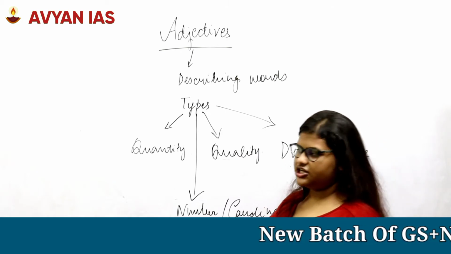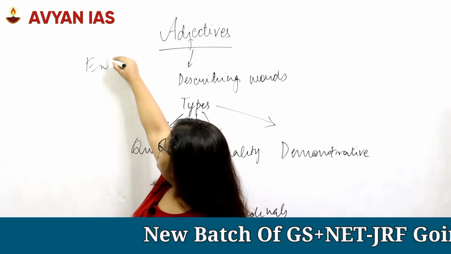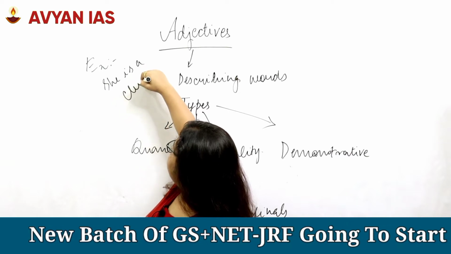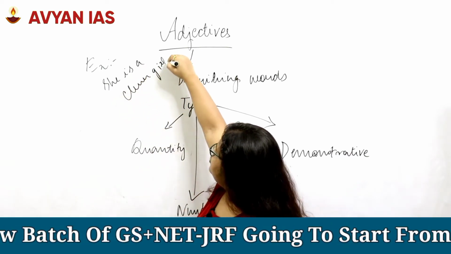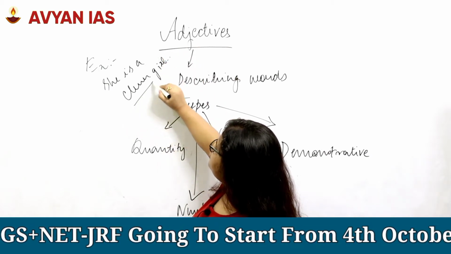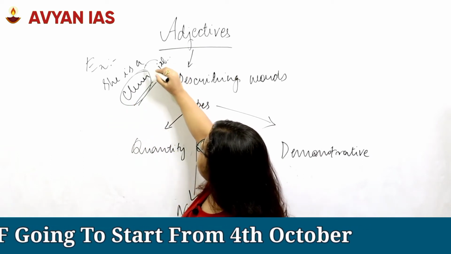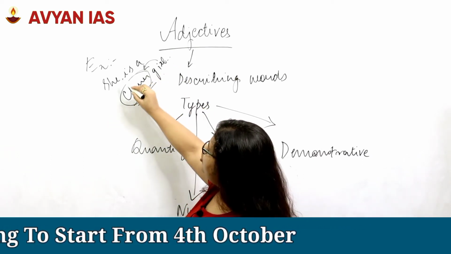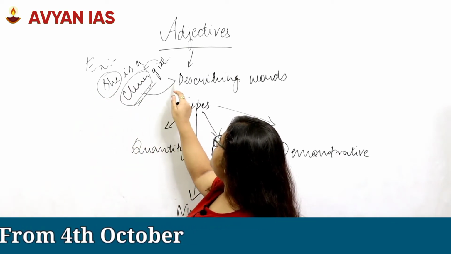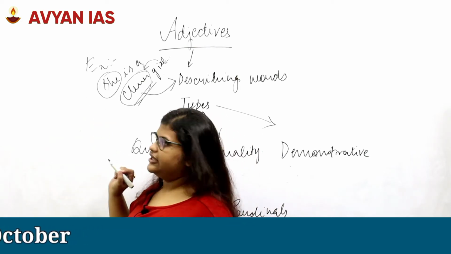For example, if we say she is a clever girl, here the word girl is being described with the word clever. So it is a describing word. That is the easiest description of adjective that you could get.